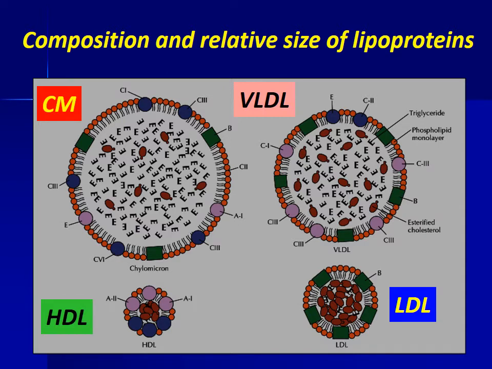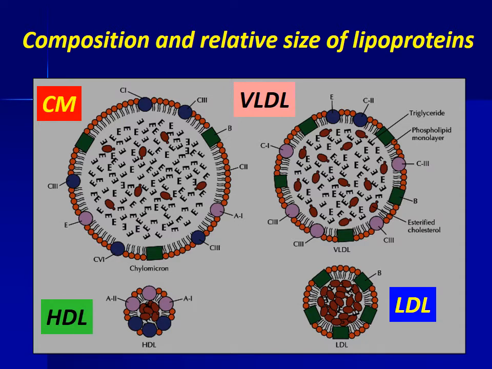VLDL are produced by the liver and are triacylglycerol-rich particles. They contain apolipoprotein B100, C1, C2, C3, and E. LDL particles are derived from VLDL and they are enriched in cholesterol, carrying the majority of cholesterol in the circulation. The predominant apolipoprotein in LDL is B100.